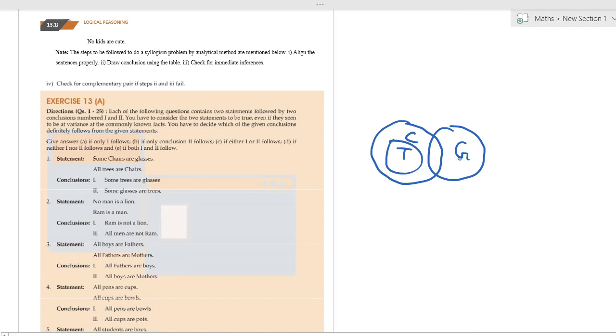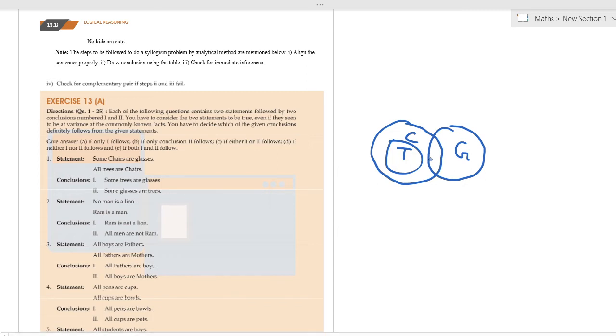Okay. So why are we not including trees with glasses? Because they did not give us information about trees. So we are not including them. Okay. So let us try to solve the answer. Some trees are glasses. They did not give us any information about trees and glasses.